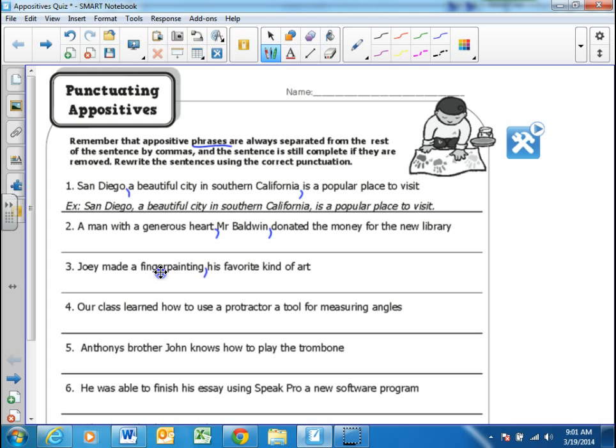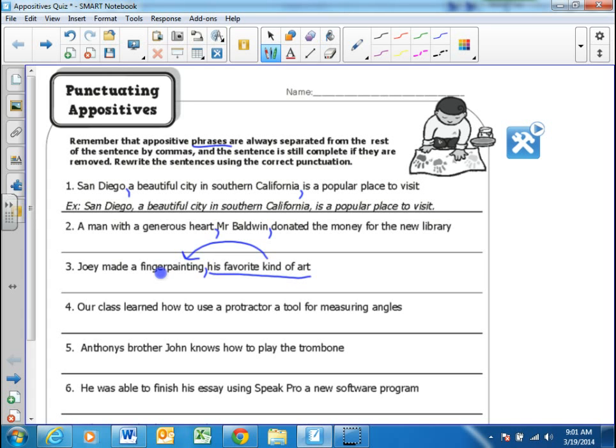Okay. And remember, guys, that an appositive phrase's whole purpose in grammar is to explain something or to give more detail, almost like painting a picture. Remember what I told you guys: when you write, you should be painting a picture with your words so that the reader knows what you're trying to get across. If I said, Joey made a finger painting, we don't know much about why he made the finger painting. But if we know that it's his favorite kind of art, then we have more information and it's a bit better, more visual of an idea.